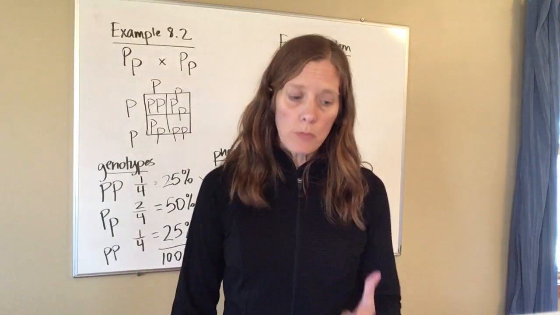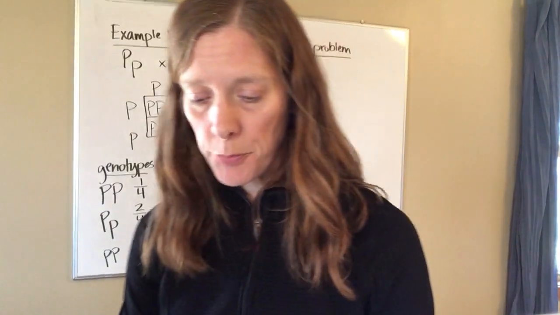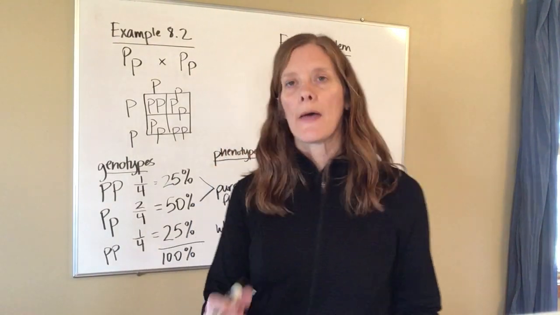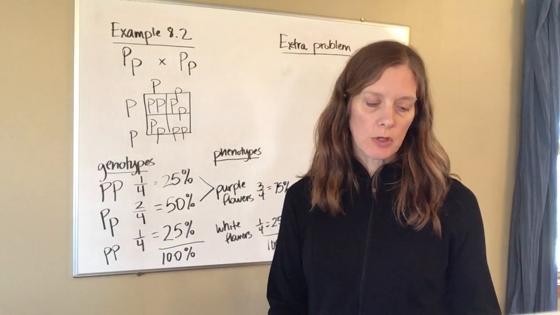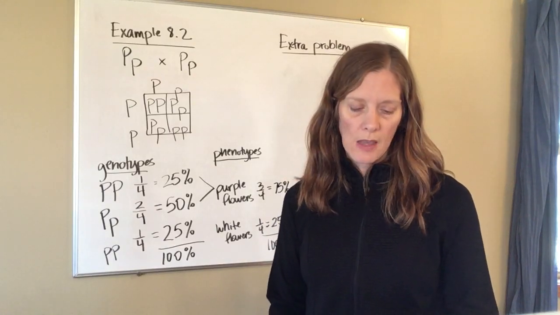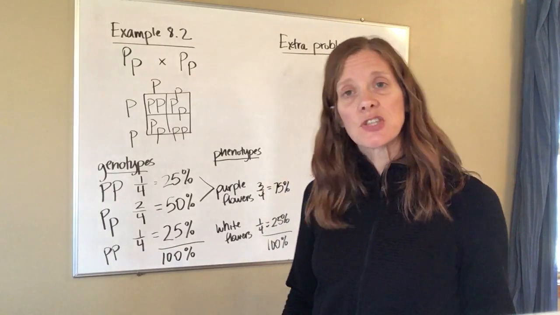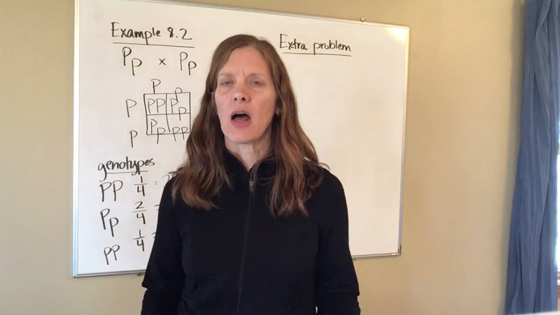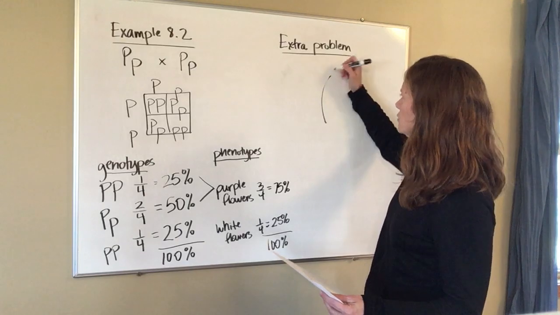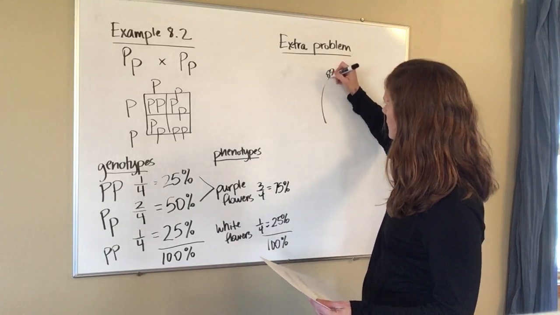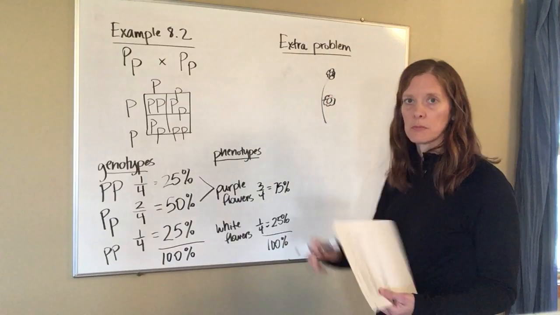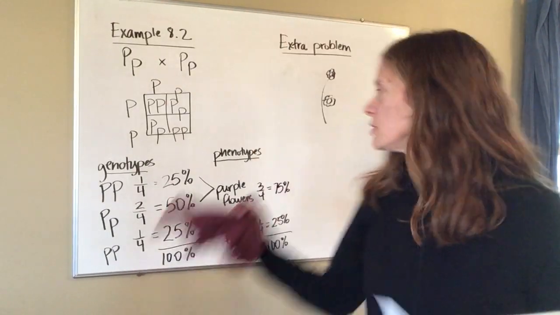I want to do one more with you just to give you another example, show you how to work these problems, make sure you're really comfortable with this. So at the bottom of your notes, you'll notice that it says problem for video number 1, and that's the one we're going to go through. The allele for axial flowers, and axial flowers just means that it's on the stem. So a terminal flower is going to be up here, an axial flower is going to be down on the main part of the stem. That's what the terminology means.